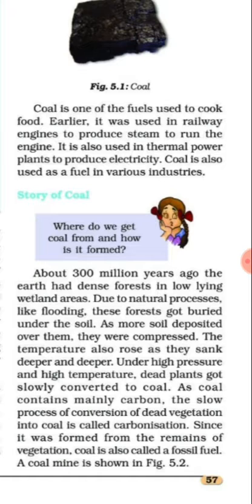So, students, this is the story of coal, how coal is formed. About 300 million years ago, Earth had dense forests in low-lying wetland areas, and due to some natural process like flooding, the forests got buried under the soil. As more soil was deposited over them, they were compressed, and the temperature at that place rose as they sank deeper and deeper. Under high pressure and high temperature, the dead plants were slowly converted into coal.